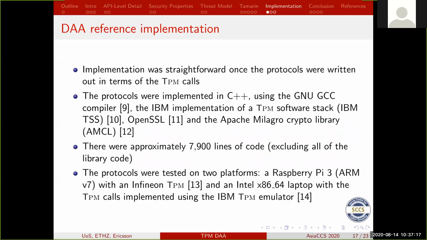Going through the implementation side of things now, implementing it, as I said before, was not straightforward because we weren't provided all the details that are needed. We wrote roughly 7,900 lines of code, and we tested this on 2 platforms, the Raspberry Pi with an Infineon TPM chip, and an Intel laptop with the calls being implemented by the TPM emulator by IBM. We only present the Raspberry Pi results in the next slides because the TPM emulator just produced the same timings all the time. So they're trying to obfuscate the actual timings that these calls take, probably to prevent timing attacks.